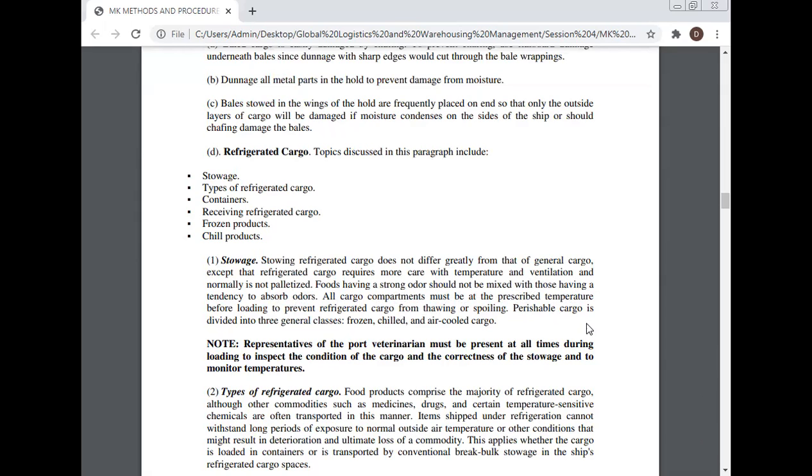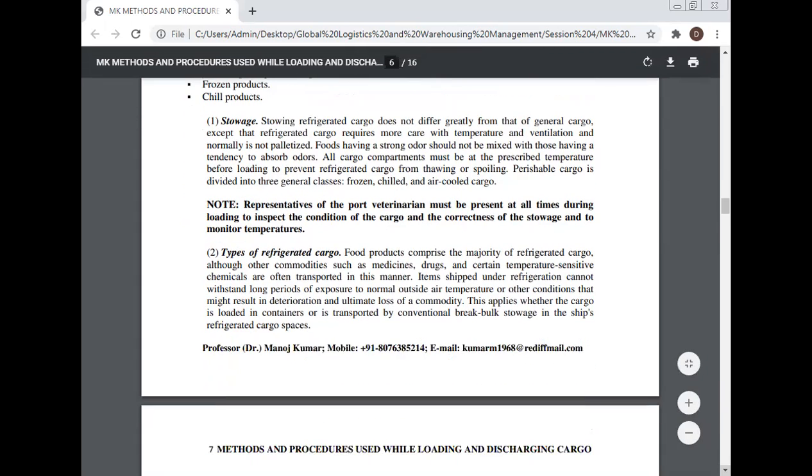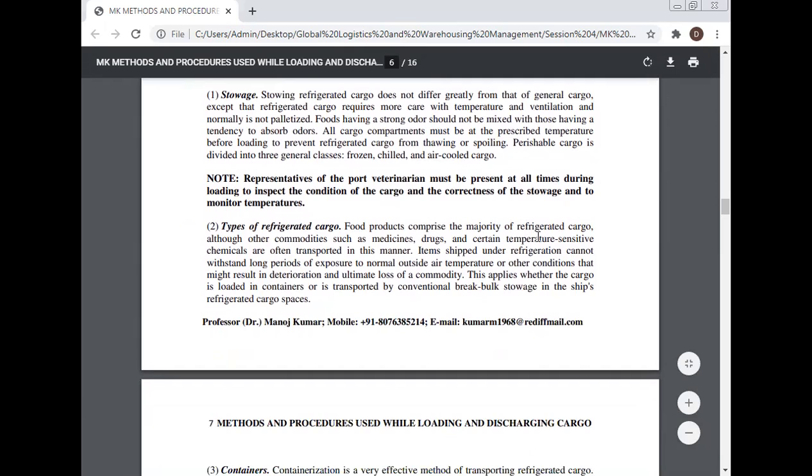Representatives of the port veterinarians must be present at all times during the loading to inspect the condition of the cargo and correctness of the stowage and to monitor temperatures. Types of refrigerated cargo. Food products comprise the majority of the refrigerated cargo. Other commodities such as medicine, drugs, and certain temperature sensitive chemicals are often transported in this manner.